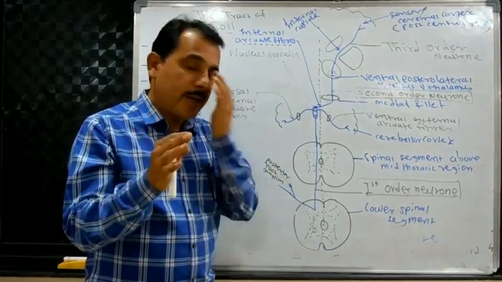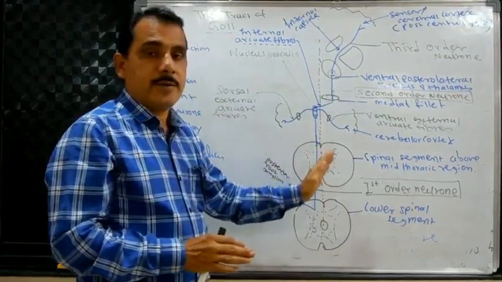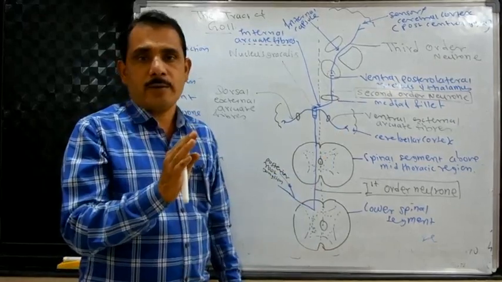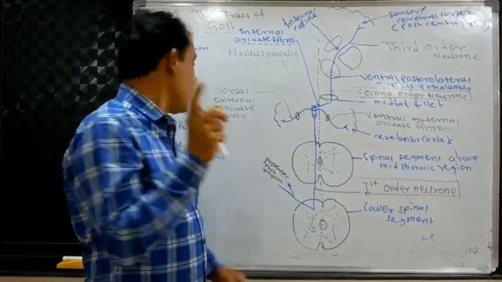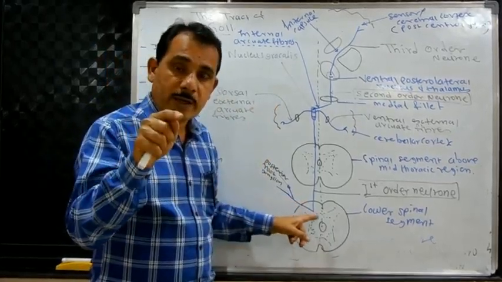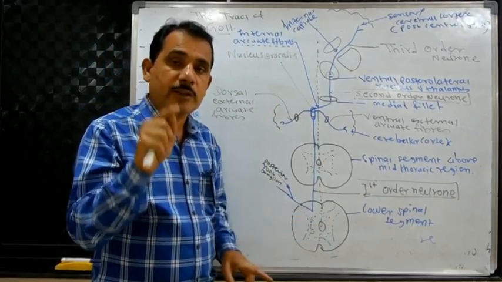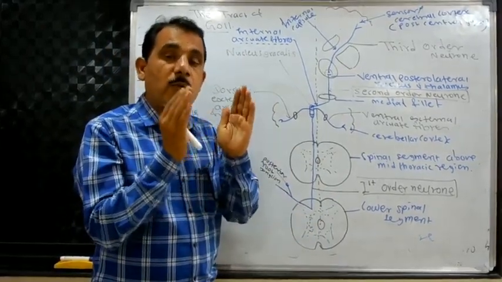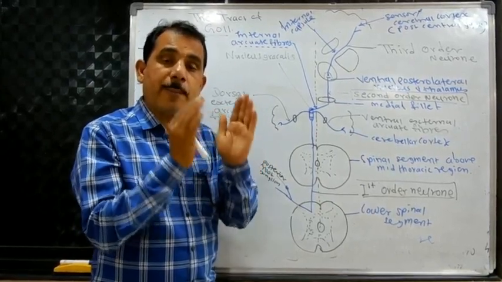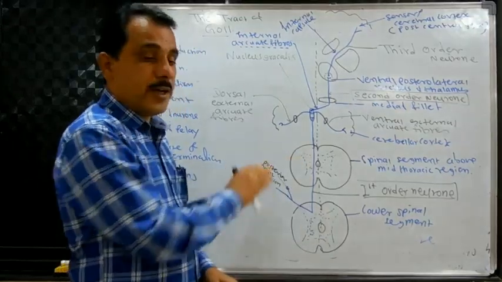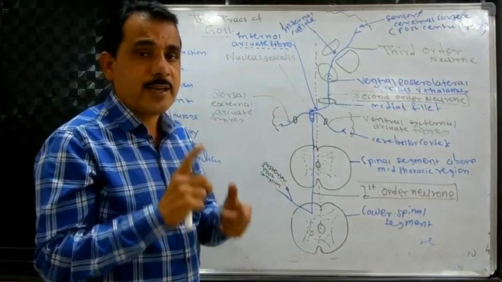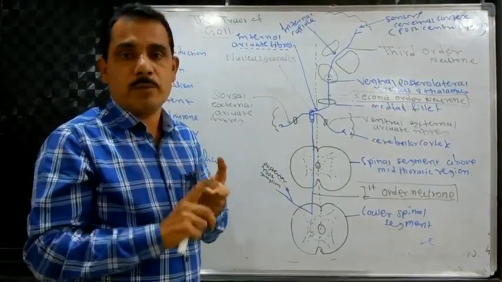At the mid-thoracic region, it is pushed medially by the tract of Burdach. Regarding the situation, I will explain again. After entering the spinal cord, the fibers of the tract of Goll occupy the whole of the posterior white column of the spinal cord up to the mid-thoracic region, and at the mid-thoracic region, it is pushed medially by the tract of Burdach. That is the situation. Where does it lie? It lies in the posterior white column of the spinal cord.